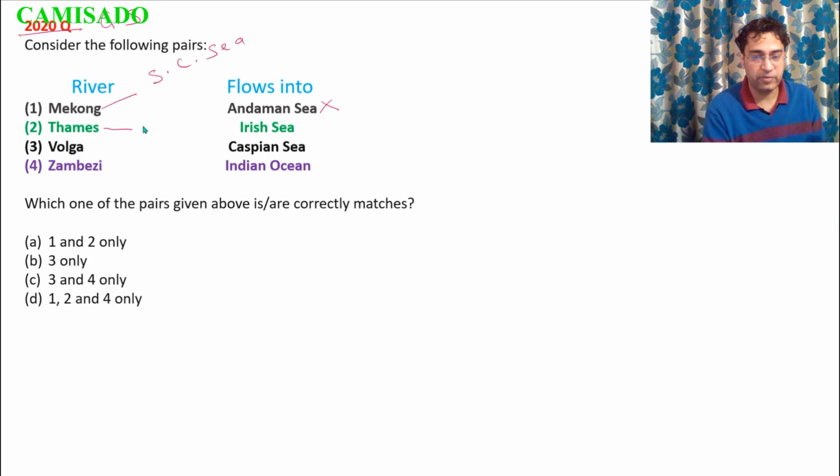River Thames, like we had seen, does not fall in the Irish Sea. It falls in the North Sea. We had just seen this. River Volga goes into the Caspian, and Zambezi also falls into the Indian Ocean. So watch my video on Africa. There I have discussed this river. Therefore 3 and 4 would be the answer.